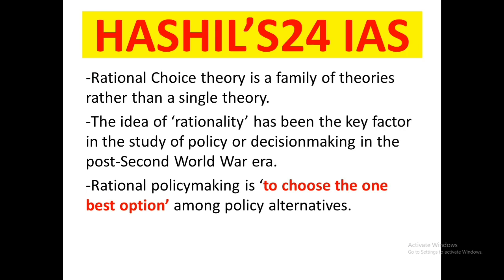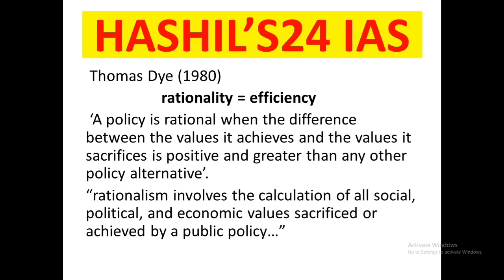Now the first one is the rational choice model or the rational model. The rational choice theory is a family of theories rather than a single theory. The idea of rationality has been the key factor in the study of policy or decision making in the post-Second World War era. Rational policy making means to choose one best option among policy alternatives. That is all about rational policy making. So who has put it forward?